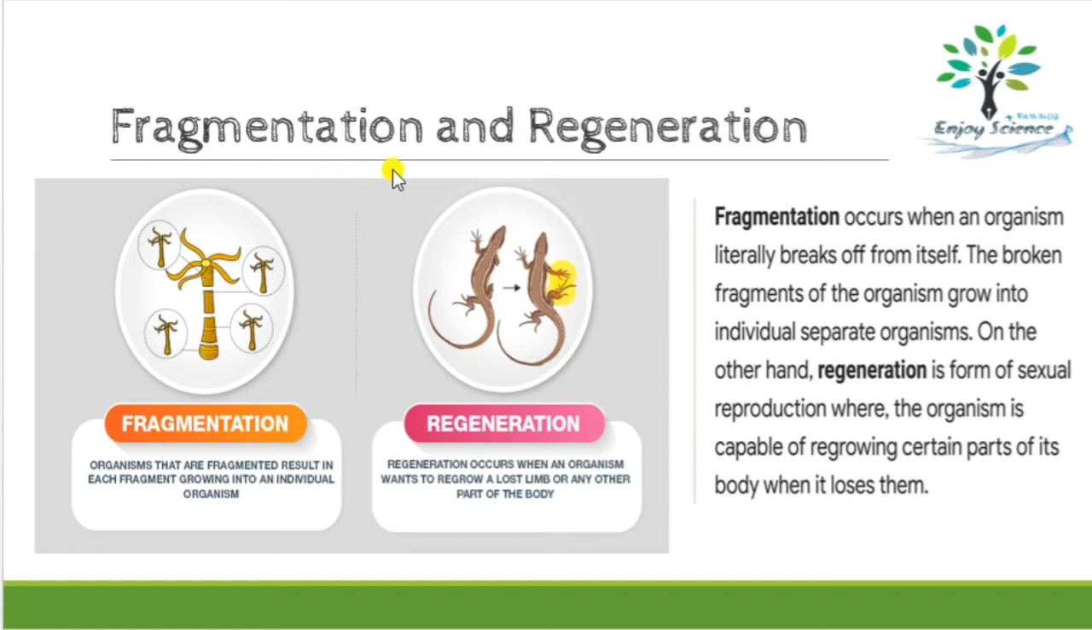So next is fragmentation and regeneration. So I have brought these two different types of asexual reproduction together because they are similar types of reproduction. Okay, but they are different. Obviously they are different, but somehow they are similar. Now in both the cases, what happens, some part of the organism is fragmented, okay, cut off, and from that part a new organism is formed.